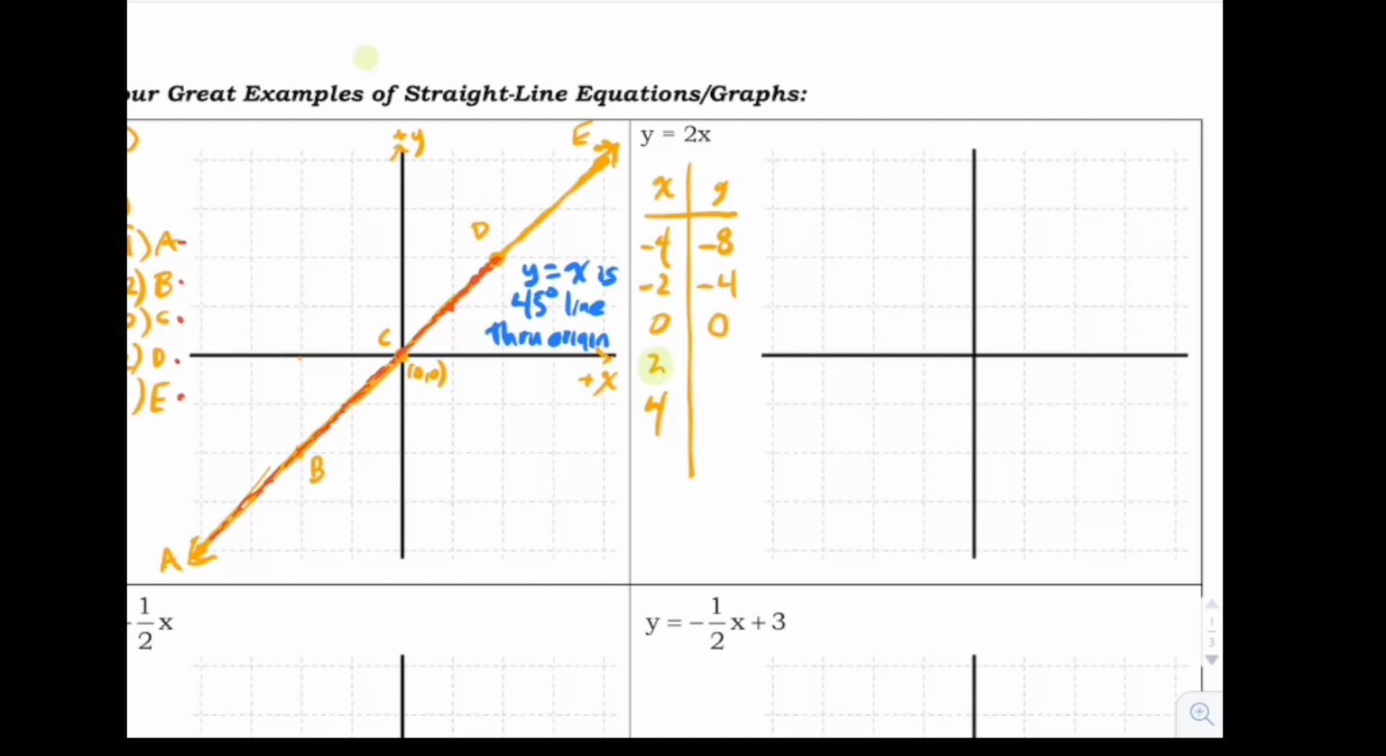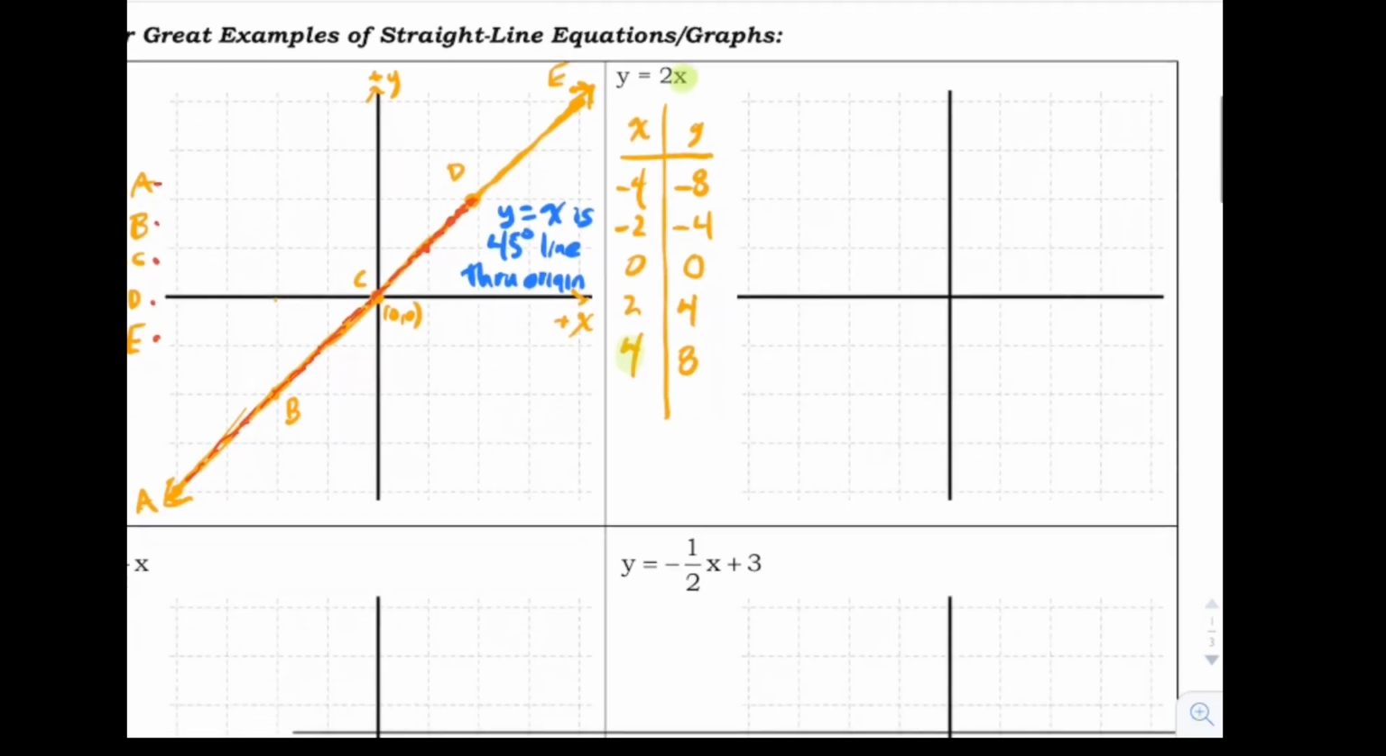And you just keep going until you're done with the whole table. So plug in x equals 2. The equation is telling us to multiply 2 times 2, and 2 times 2 is 4. We're making some progress. And lastly, I'll plug in x equals 4. 2 times 4 is 8. And that's enough points to get the idea.